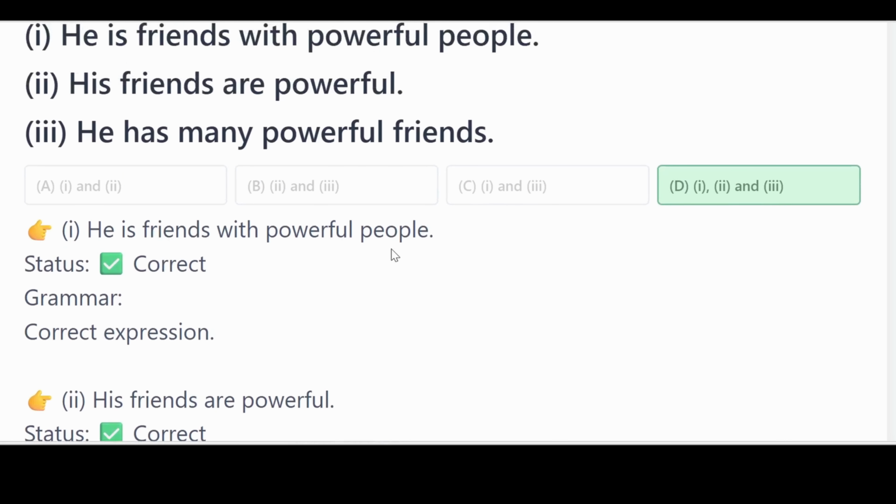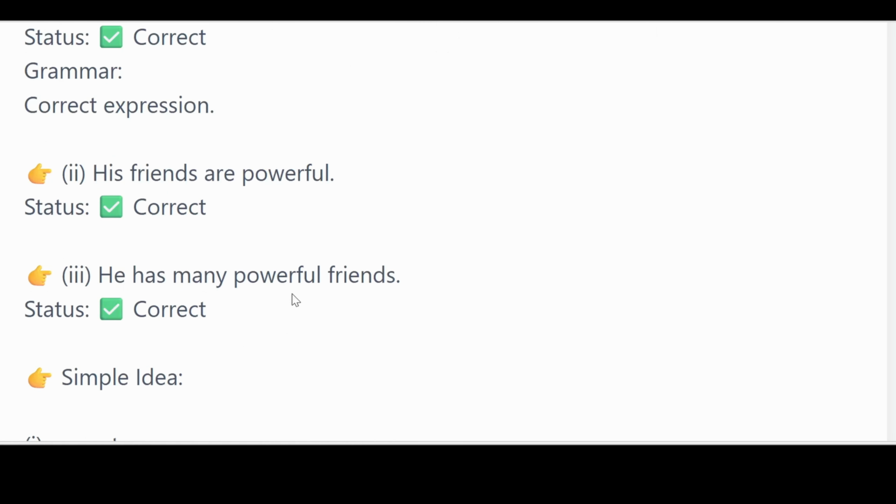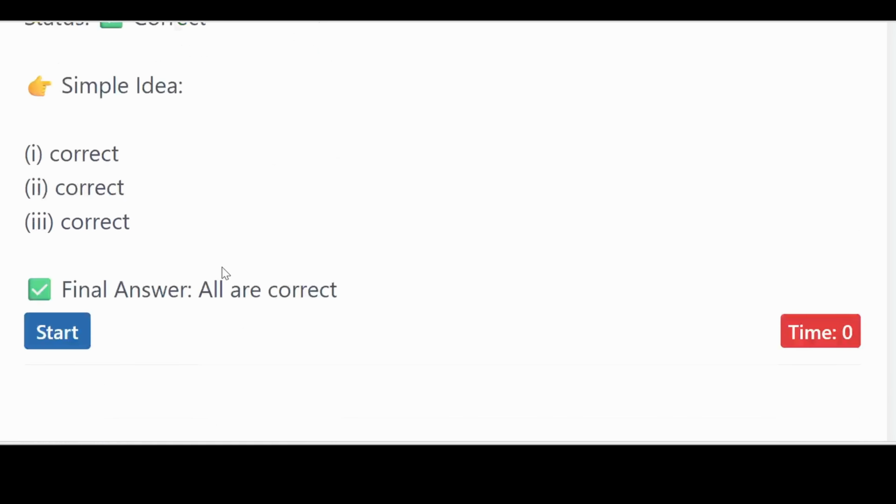He is friends with powerful people. It is a correct expression. Number 2, his friends are powerful. This one is also correct. Number 3, he has many powerful friends. This one is also correct.